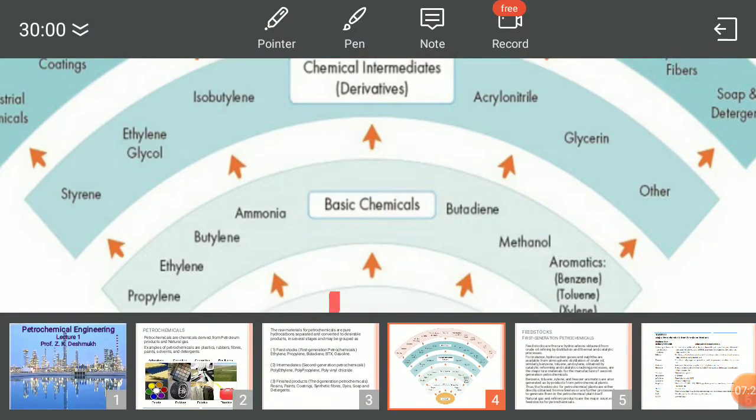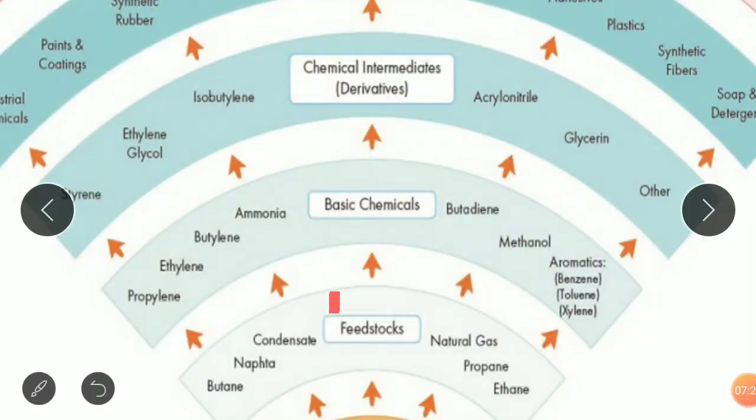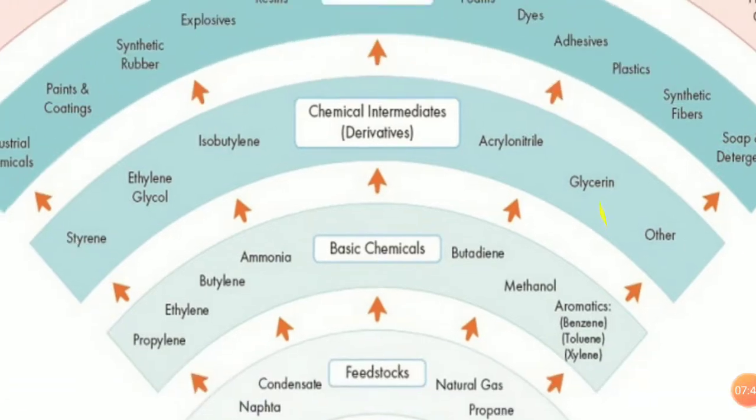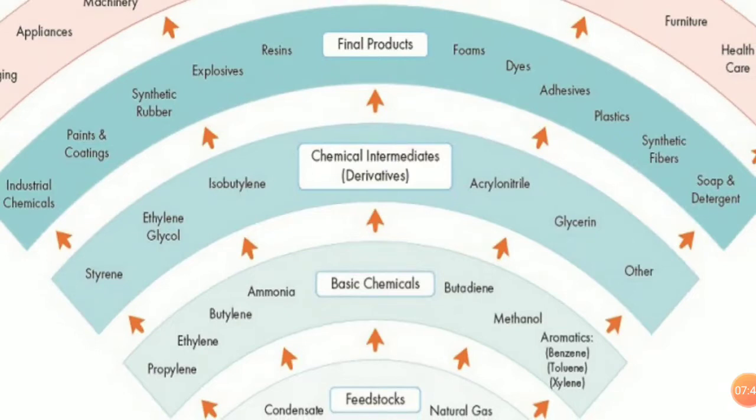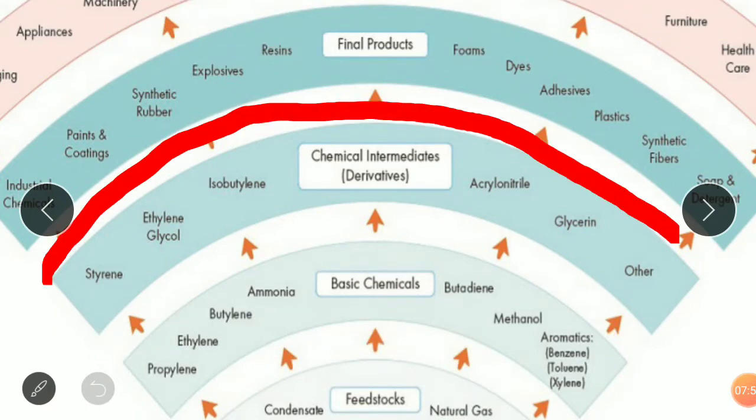Okay, now we can see what the intermediates are. They are generally glycerin, acrylonitrile, isobutylene, ethylene, stearine. So when we give a physical or chemical change to the first generation, we get intermediate products. Again, they have some importance. They can be used as a raw material for producing final products, or you can say the third generation products. Again, the second generation is given physical and chemical change, and it is converted to a